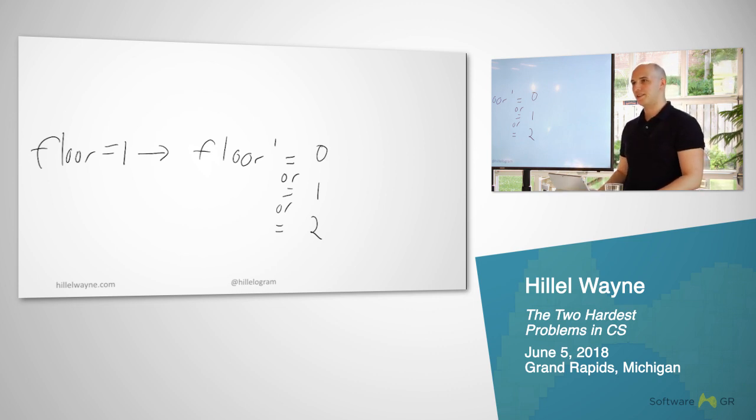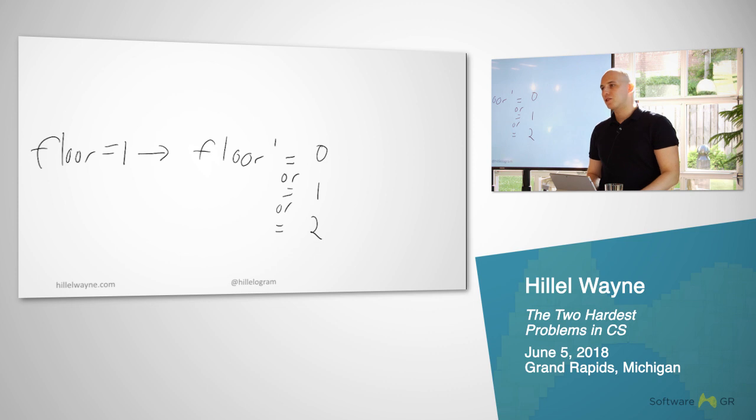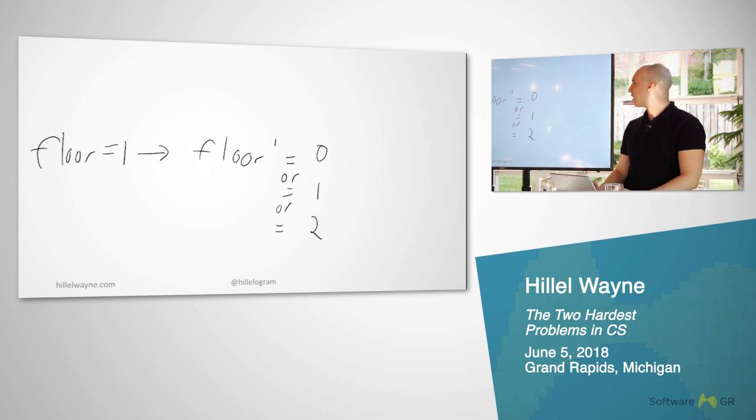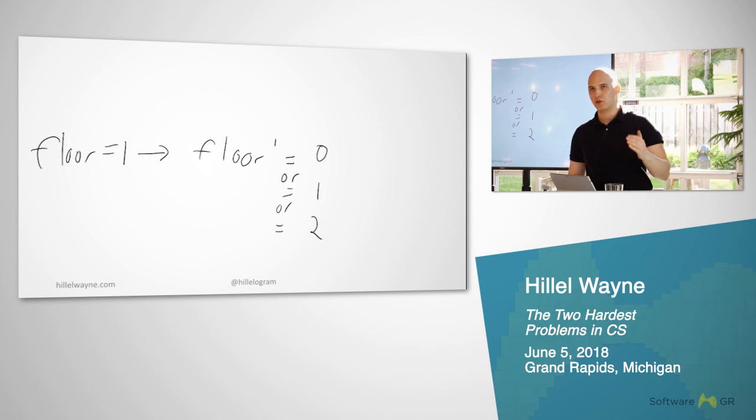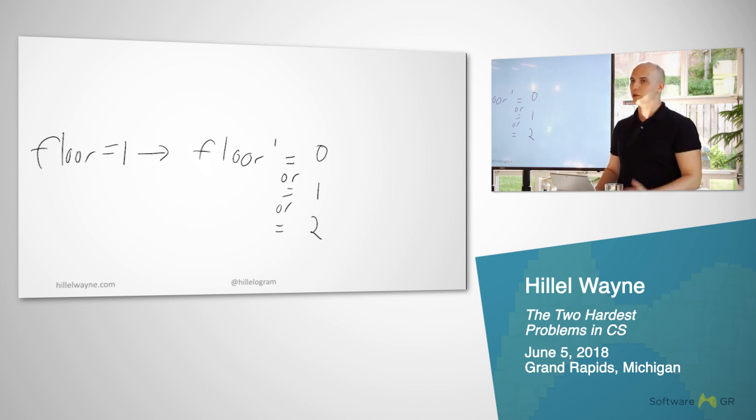I hope it didn't. Because if it did make sense to you, you probably already know this talk by heart. It doesn't make sense because this is something that I think is honestly much easier to show than to explain. So for this next part, I want to go through our cache invalidation problem using TLA Plus to show how it can find the issues.